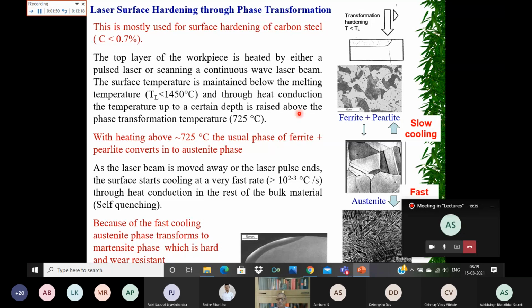So let us see. Usually when you take carbon steel in which the percentage of carbon is in the range of, let us suppose, 0.4% or so, the structure of the material inside, if you see under the magnified image under the microscope, will have ferrite phase and pearlite phase. And the ferrite is basically a low carbon phase. It has very, very small amount of carbon which it can accommodate.